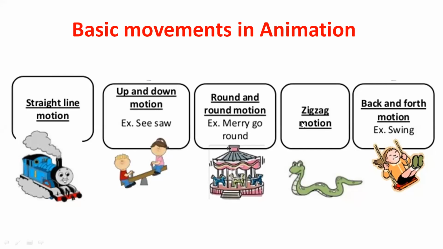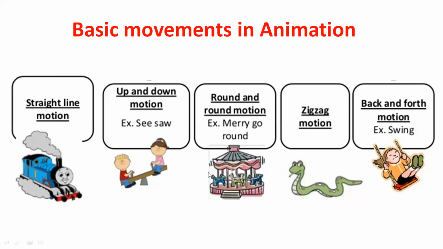The fourth one is zigzag motion, and the example given is a snake. The fifth one is back and forth motion, that is a swing. So these five basic movements you all should know.